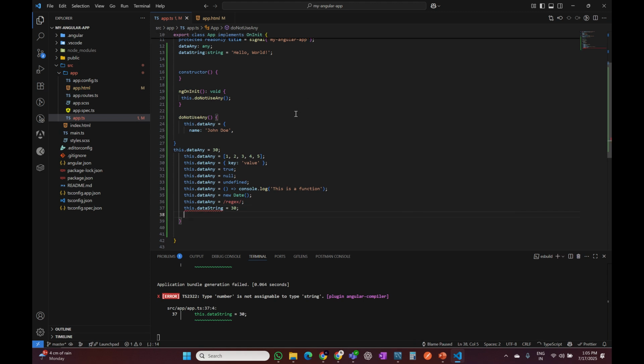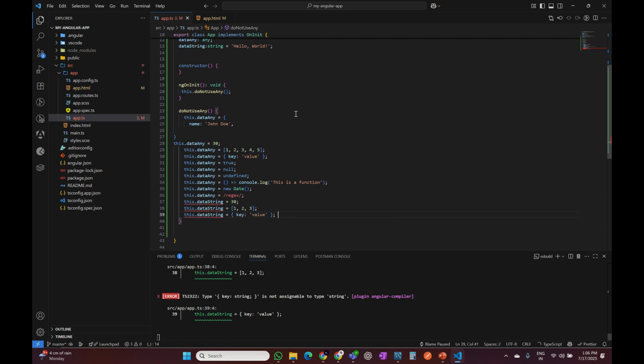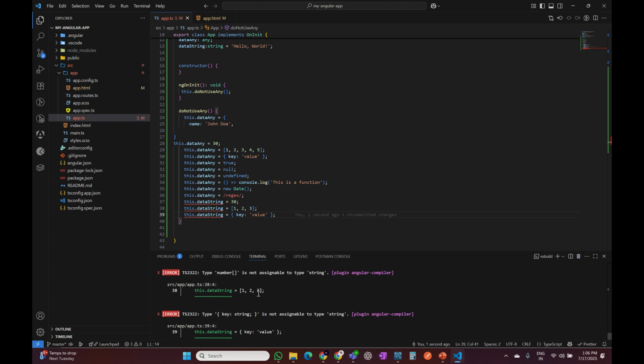If I type this dot data string and pass an array, or an object, everything throws an error that you cannot pass it. Type object is not assignable to type string. Type number array, meaning an array of numbers, is not assignable to type string.